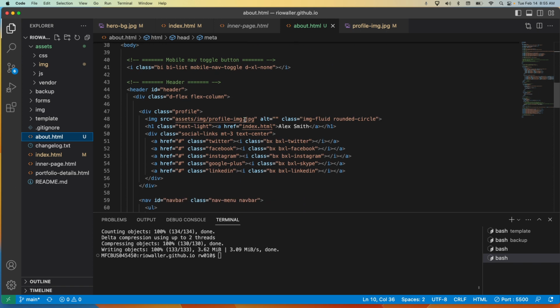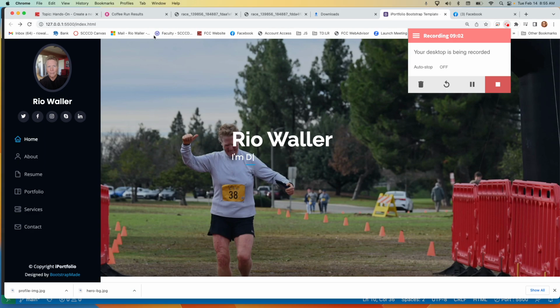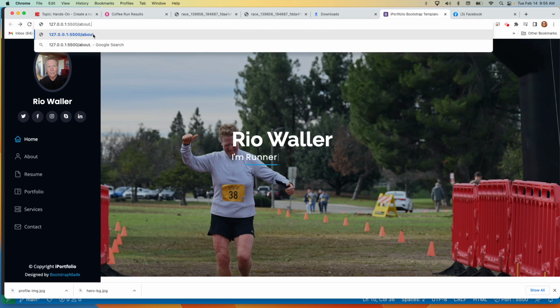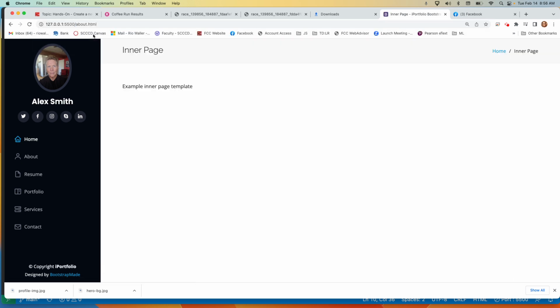The nice thing is, once I've created that page, about.html, I can look at it. And what's cool is that I can already see my image showed up. I see the inner page, so I want to put some content here. It does give me a nice little navigation.